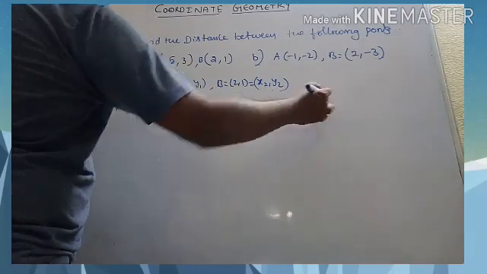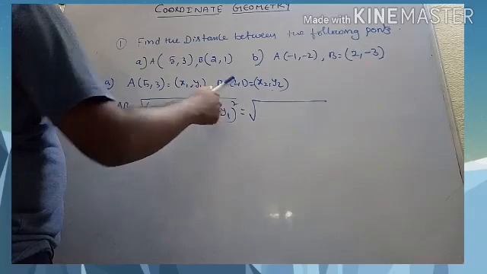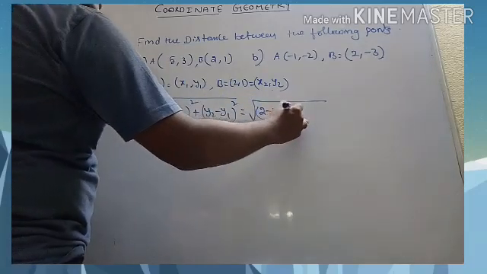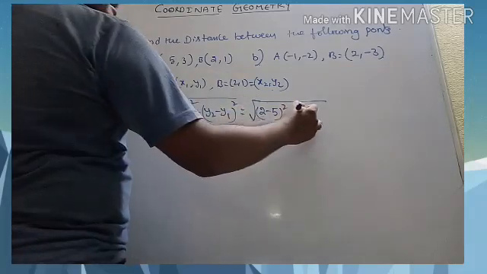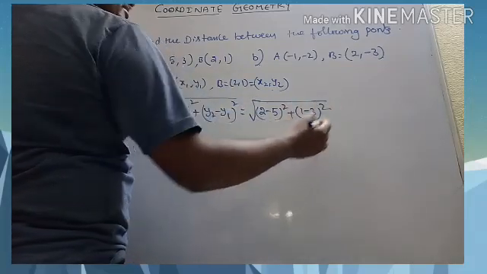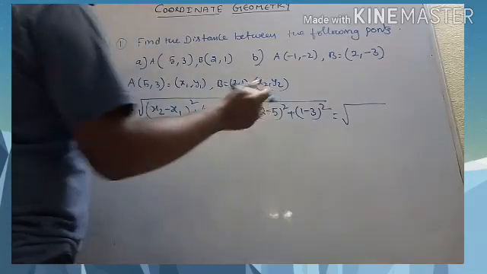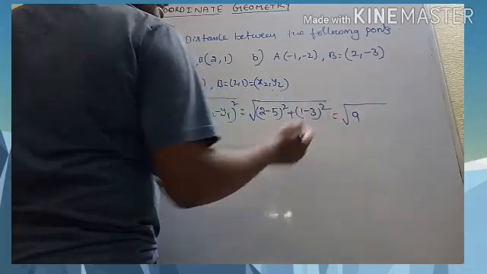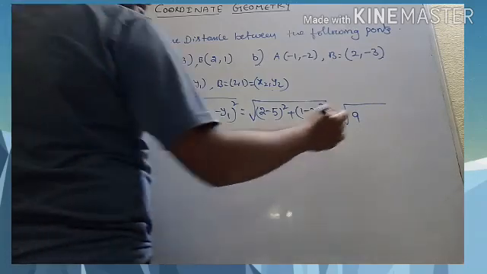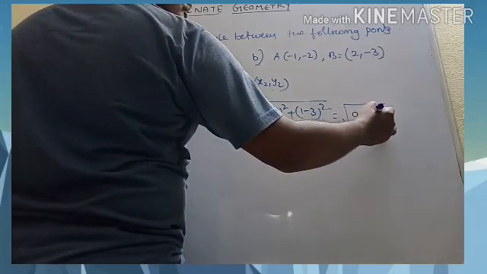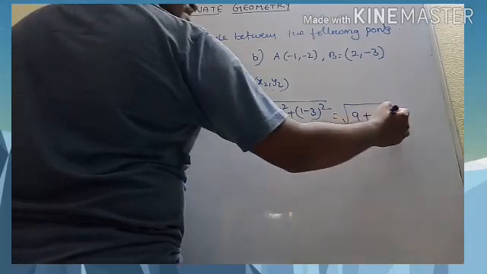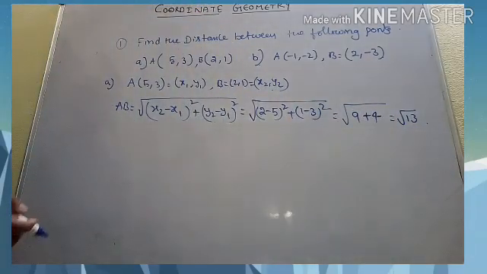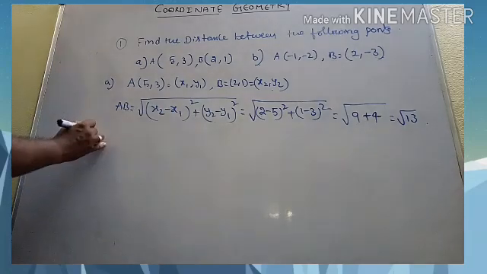This is nothing but x2, here 2, minus 5 whole square plus 1 minus 3 whole square. This is square root of 2 minus 5 is minus 3, square. Minus 3 square is what? 9. And 1 minus 3 whole square, minus 2 square, that is what? 4. Right? Square root of 9 plus 4, that is root over 13, is the distance between the points that you have got.